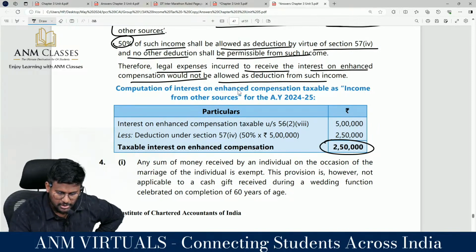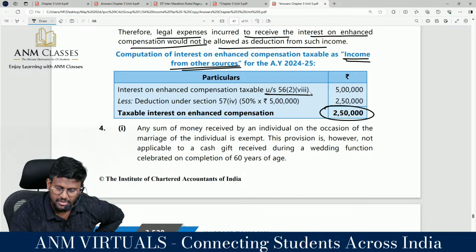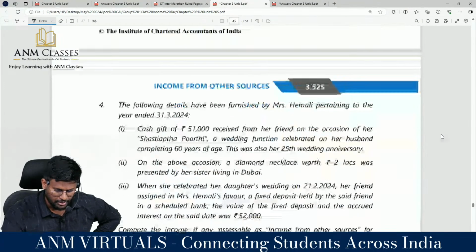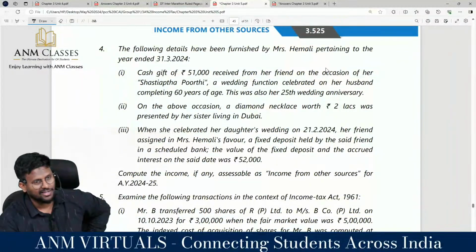So, computation of interest on enhanced compensation taxable as income from other sources: interest on enhanced compensation under section 56(2) clause 8, how much? Less deduction under section 57 clause 4, comes to taxable interest on enhanced compensation 2,50,000. Comfortable? Yes, sir. I'm moving into question number 4.